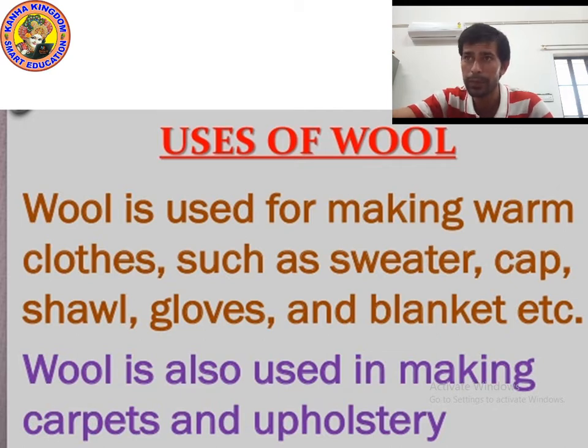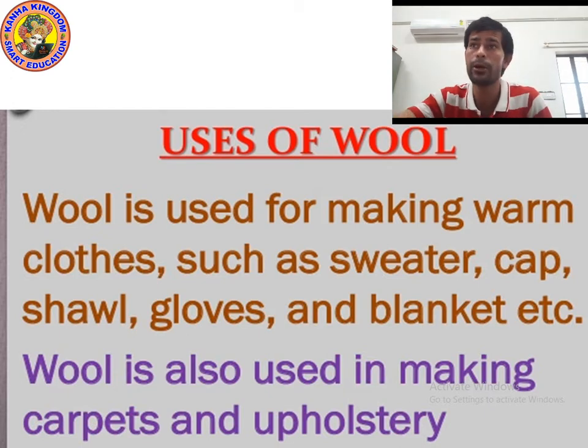Wool is used for making sweaters, caps, shawls, gloves and blankets. And wool is also used for making carpets and upholstery. What is the meaning of upholstery? Upholstery means furnishing, decor. Okay, so these are the uses. Please write down. I am giving you 10 seconds.